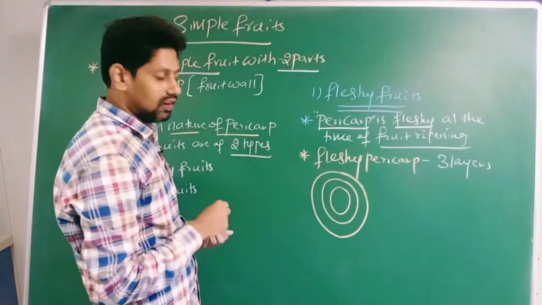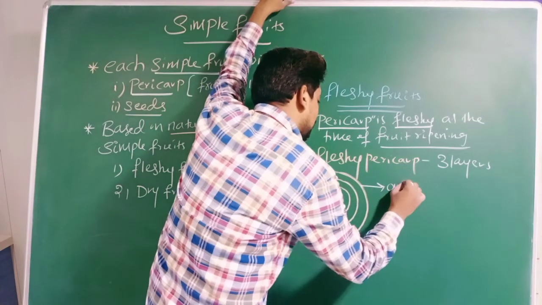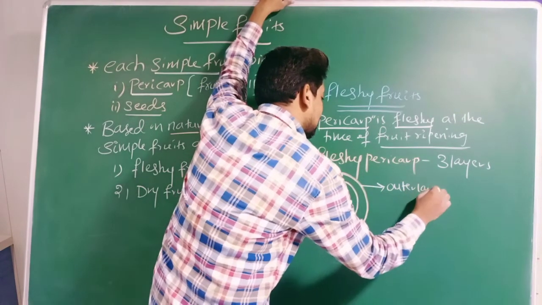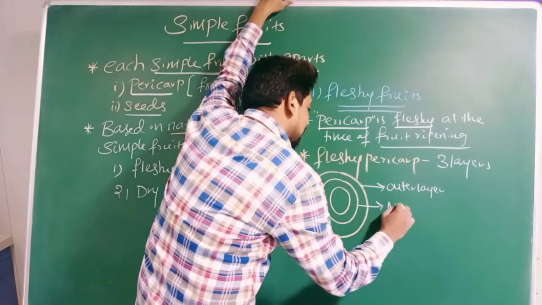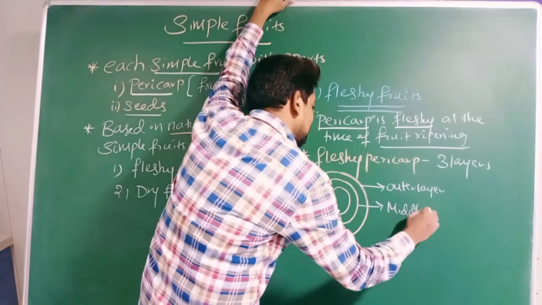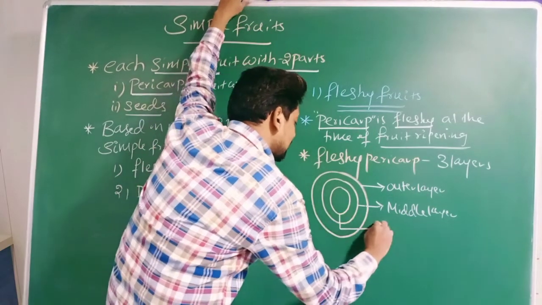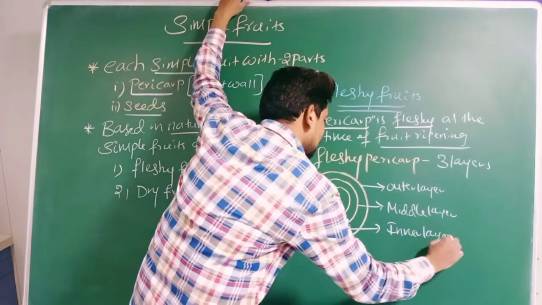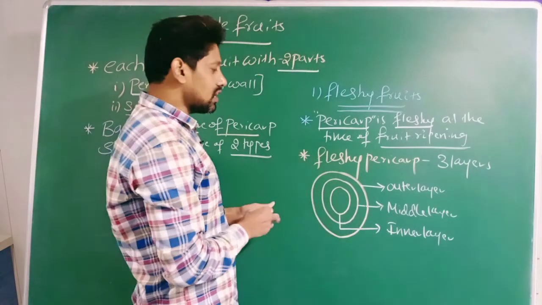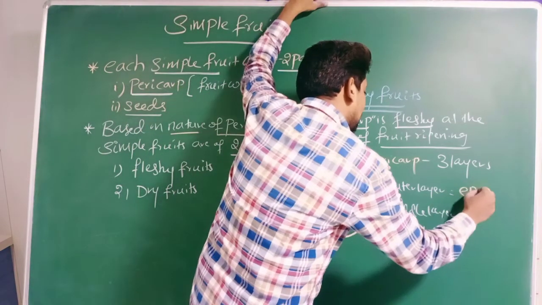Yes or no? Right? Sir, this is the outer layer of pericarp, this is the middle layer of pericarp, and this is the inner layer of pericarp. The outer layer of pericarp is called epicarp.